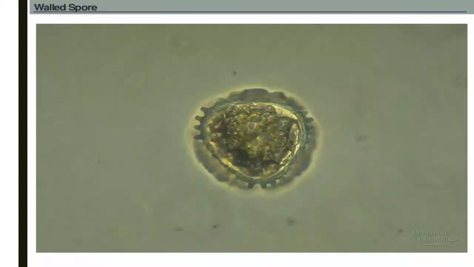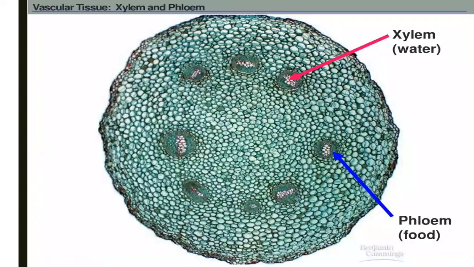You can observe here the walled spore and structure. Vascular tissues, xylem and phloem, you can observe here in the diagram. Xylem is used for the conduction of water and phloem is used for the transportation of food.